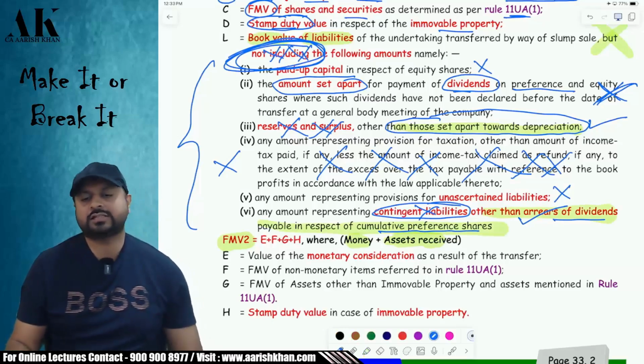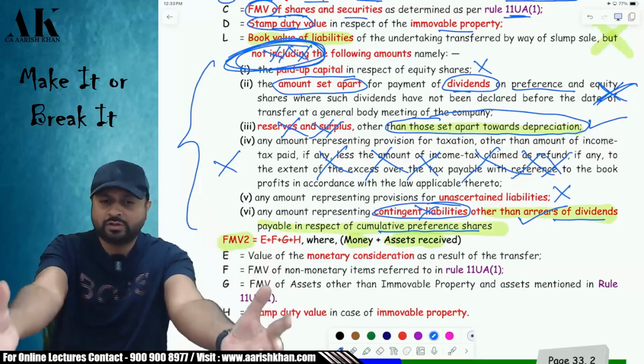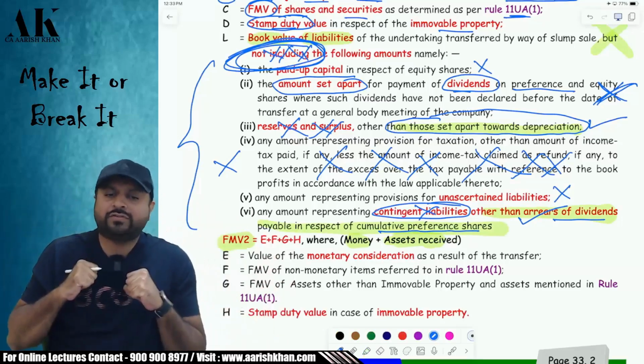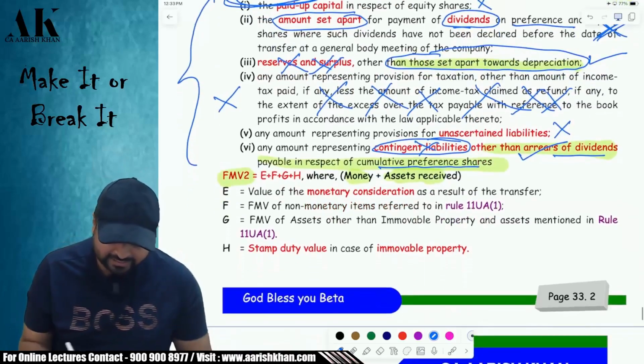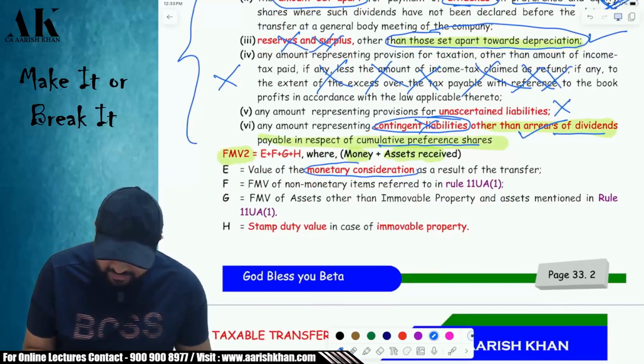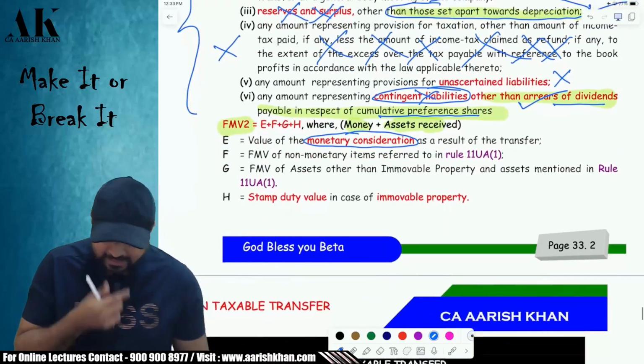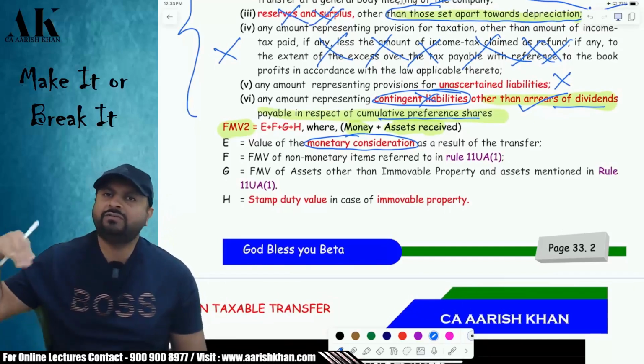Here the solution doesn't end. You also have to compute FMV2. What is FMV2? FMV2 is what you receive from the buyer. So what will I receive? E plus F plus G plus H. The buyer will give you monetary consideration. First of all, money. Take money. What is FGH? FGH is the value of non-monetary items.